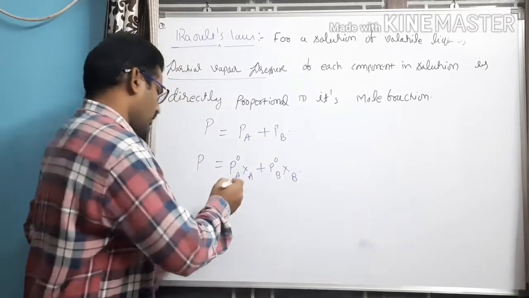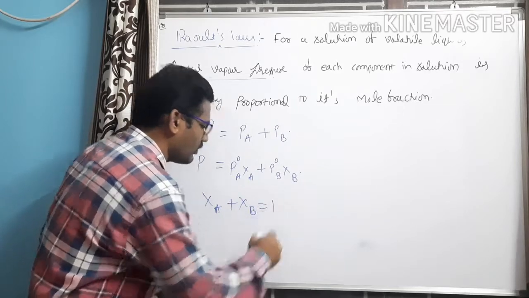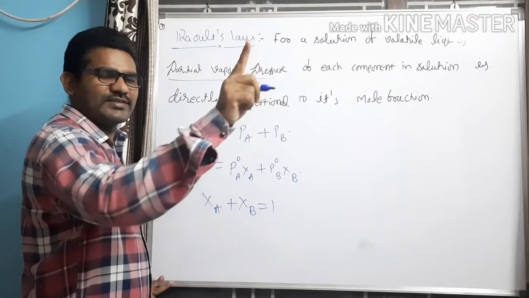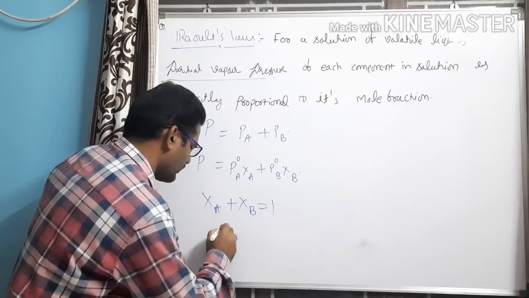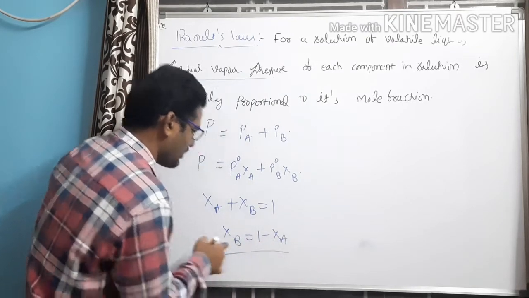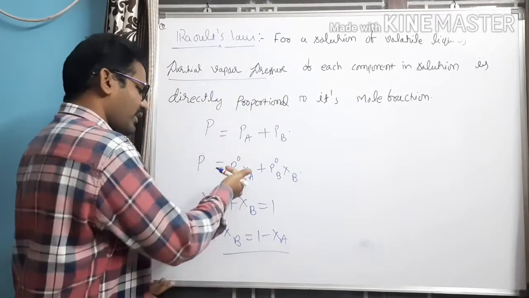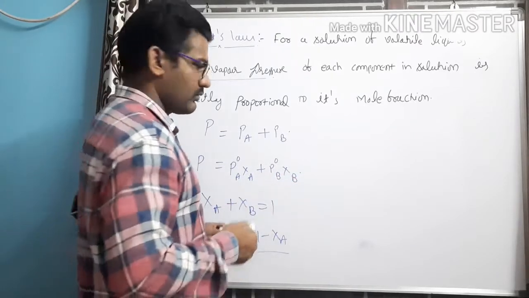Now, XA plus XB is equal to 1. The sum of mole fractions of a binary solution is always equal to 1. So, instead of XB, what can I write? XB is equal to 1 minus XA. Substitute the value of XB here. Sir, why only XB? Why can't XA? You can do that also. For my convenience, I am doing that.